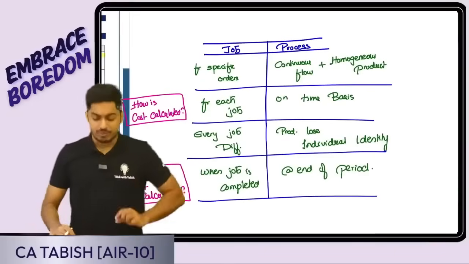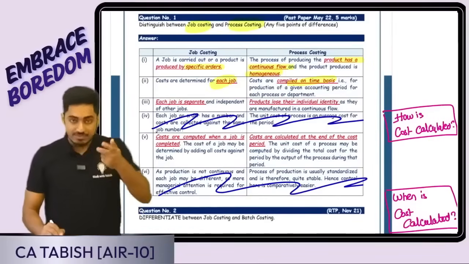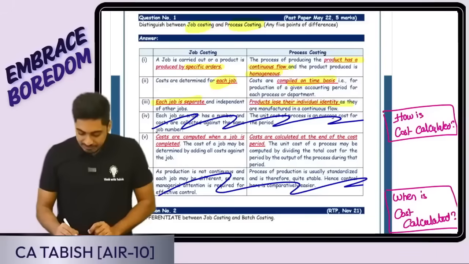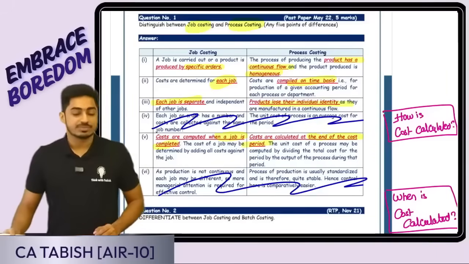So these 4 to 5 pointers you can remember. Look at this. Cost is calculated for each job. On time basis, I'm doing the calculation. Every job is separate. Products lose their individual identity. Cost is calculated. When do I calculate? When job is completed here, at the end of the period. Is this clear, everyone? Give me a confirmation.